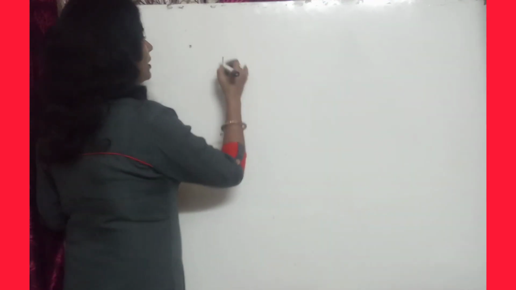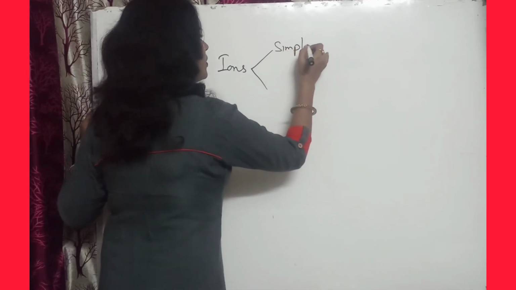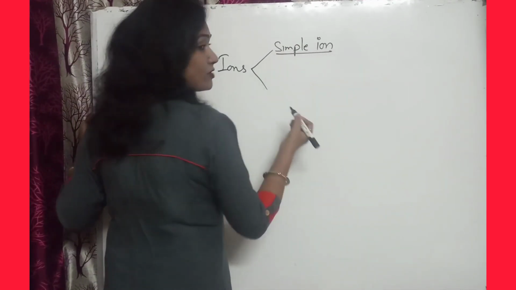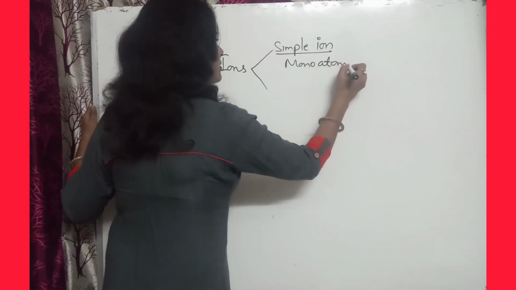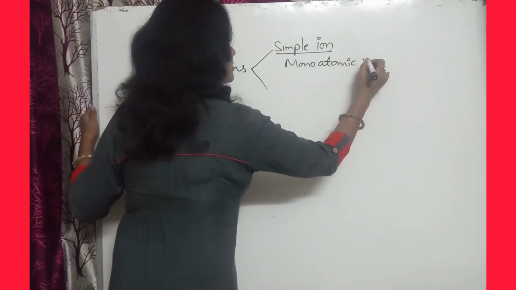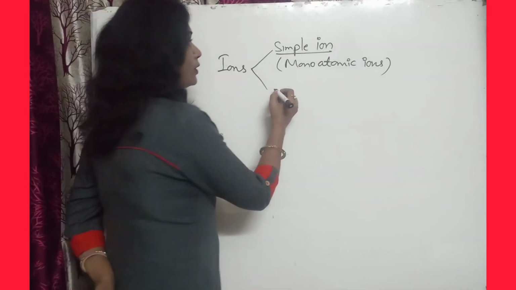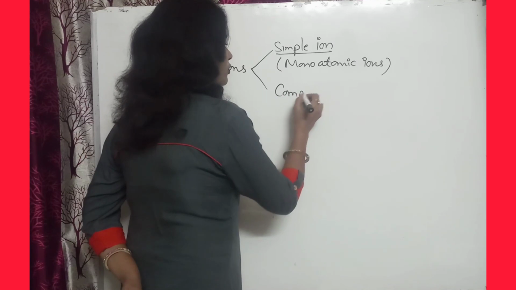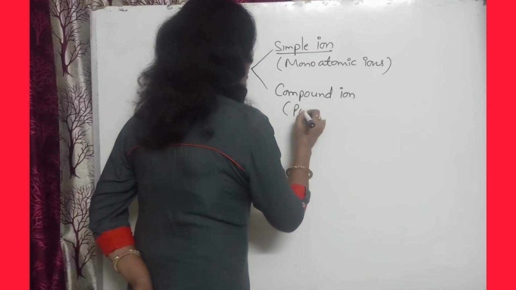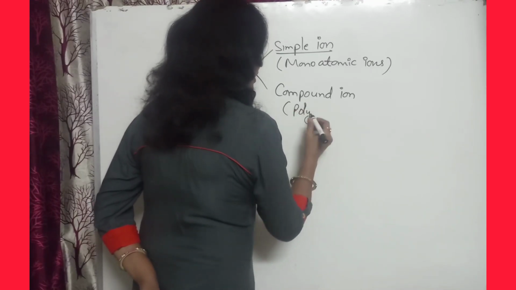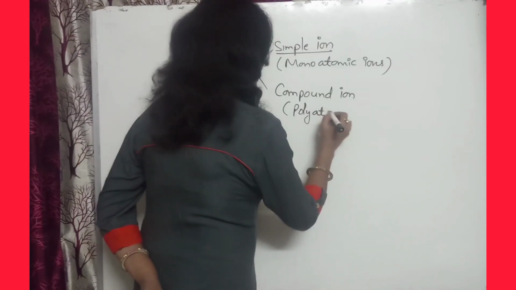The ions may be simple ions, or simple ions are also known as monoatomic ions. And they may be compound ions also. Compound means polyatomic ion. The name itself contains its definition.